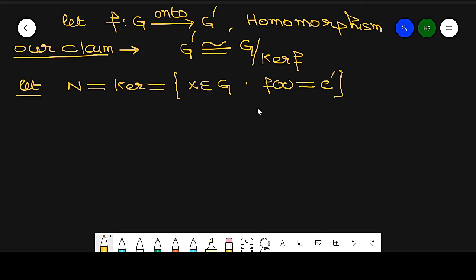So I write kernel f is equal to N. I would like to prove G dash is isomorphic to G by N. To prove this, I define a map.